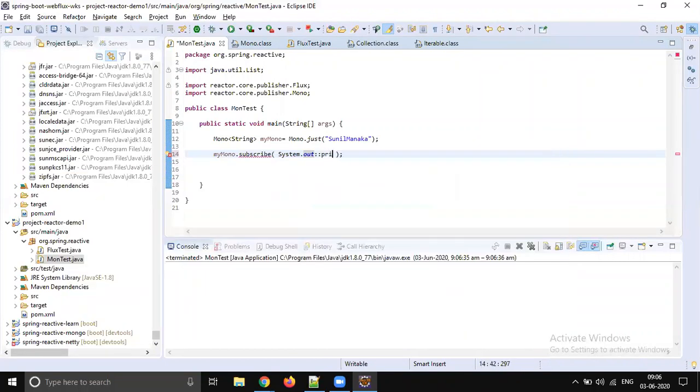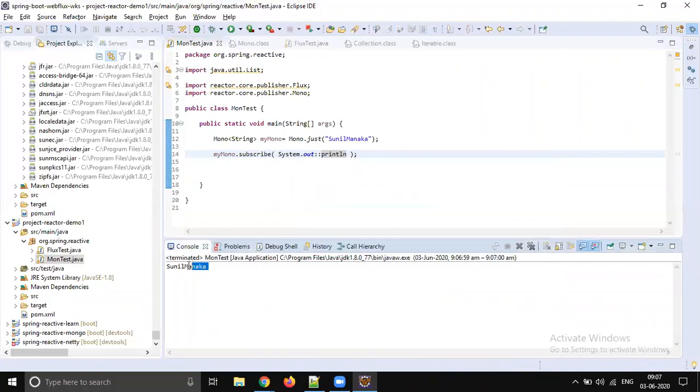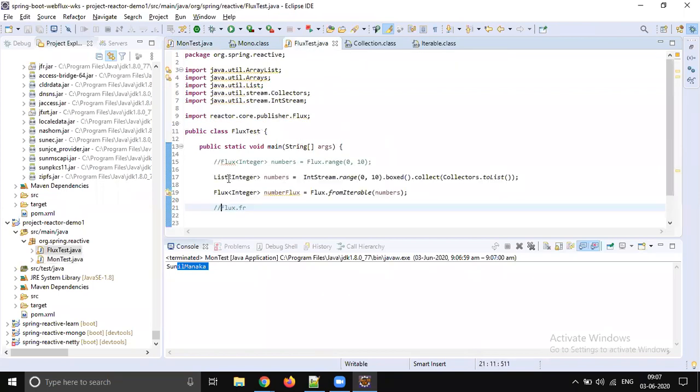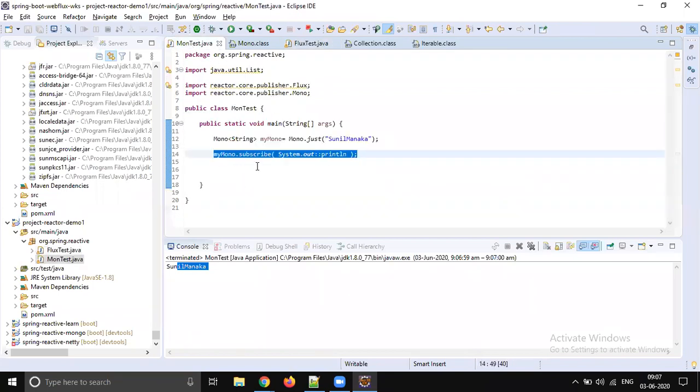If you use the double colon operator, method reference, you don't need to write a lambda expression. So now that name will be printed on the console. On subscribe, you do some operation, then only the data will be evaluated. Until you subscribe, nothing can be done.